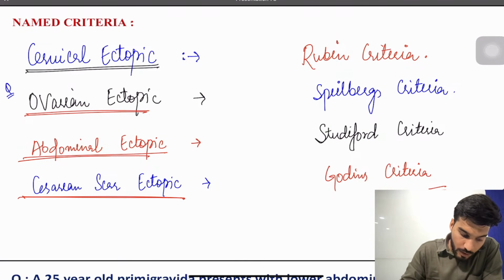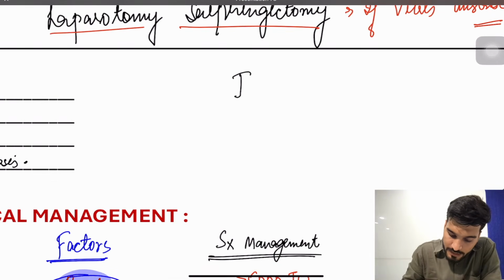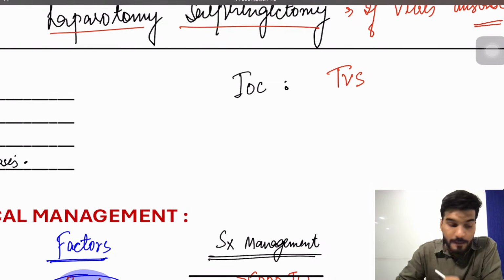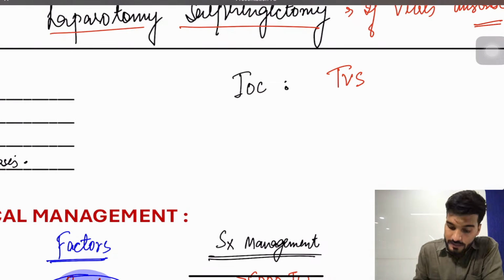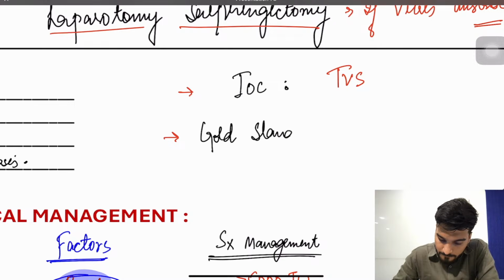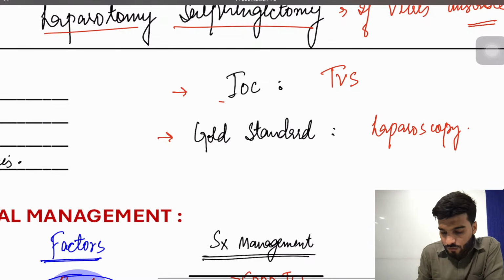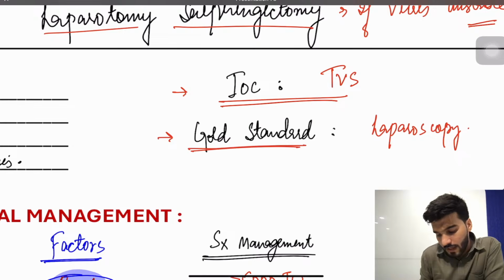Now if we talk about the investigation of choice in ectopic pregnancy, anyone in the comment section, what is the investigation of choice in ectopic pregnancy? The answer is transvaginal scan. Next, if they ask for the gold standard, the answer is laparoscopy.